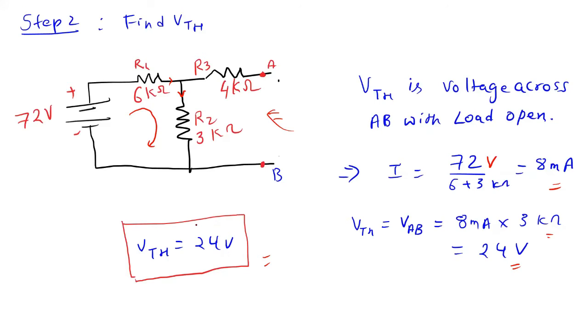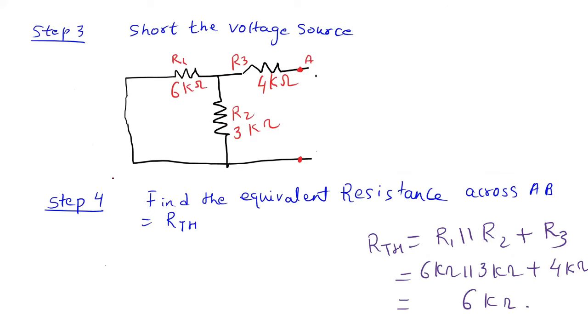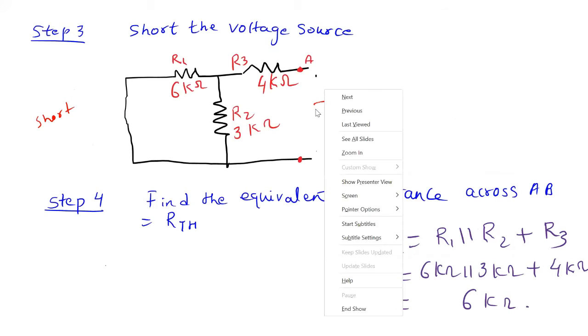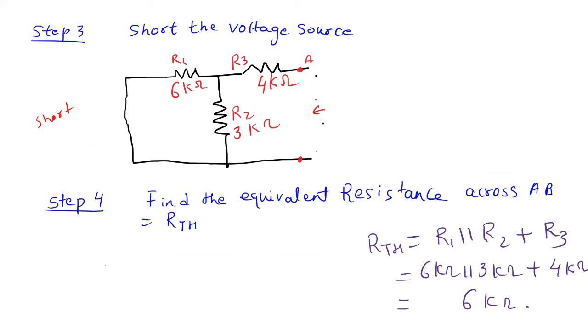Now the remaining part is how to calculate the Thevenin resistance. Again, for Thevenin resistance, you will remove the voltage source and short it. Short means you just connect the wire. There is no voltage source here, and you find the resistance from this direction.